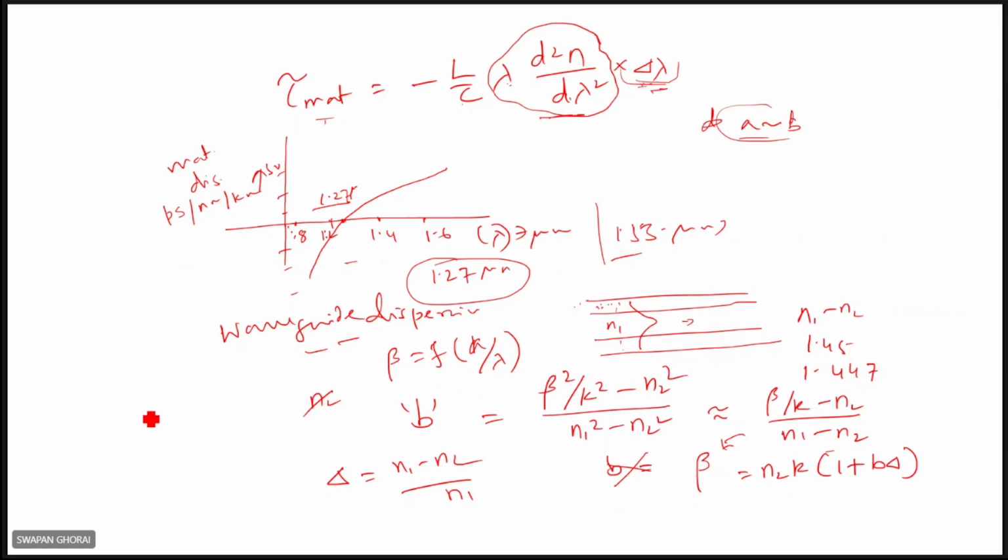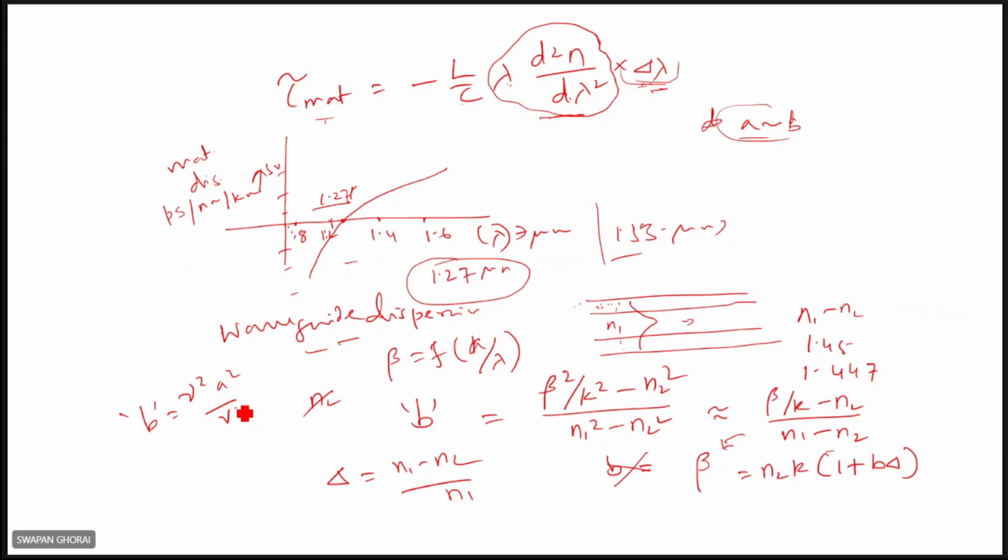Now remember, B is the normalized propagation constant. We have seen this: gamma squared a squared upon V squared, mu squared a squared upon V squared. We have derived and defined the normalized propagation constant earlier.